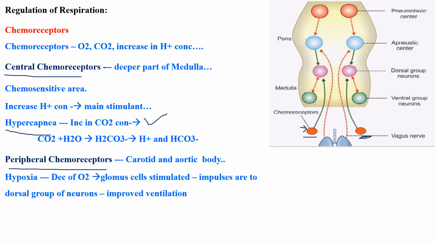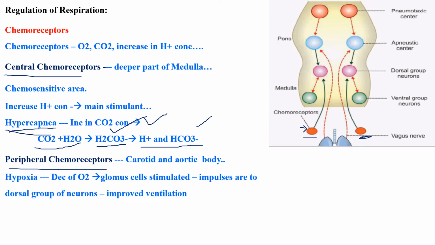Hypercapnia is nothing but increasing concentration of carbon dioxide in your blood. If the carbon dioxide increases, what happens in the blood? It combines with water and produces this acid, carbonic acid. What happens? This is very easily breakable, unstable. So it will easily break and produce H plus ion concentration and HCO3 minus ion concentration.